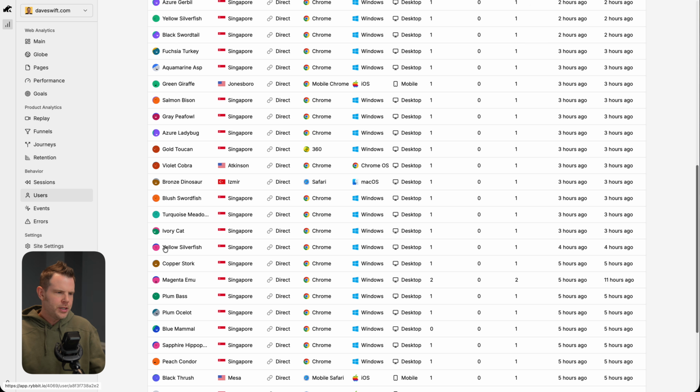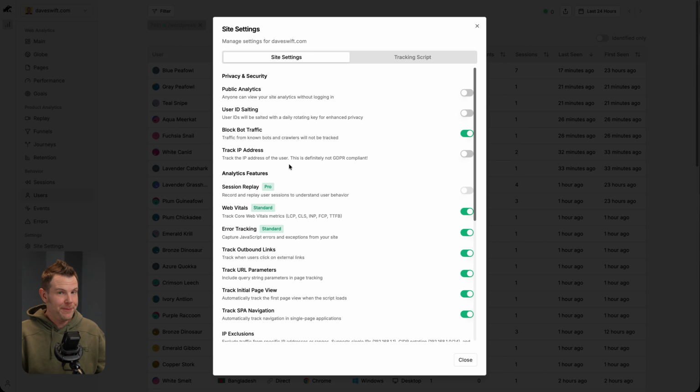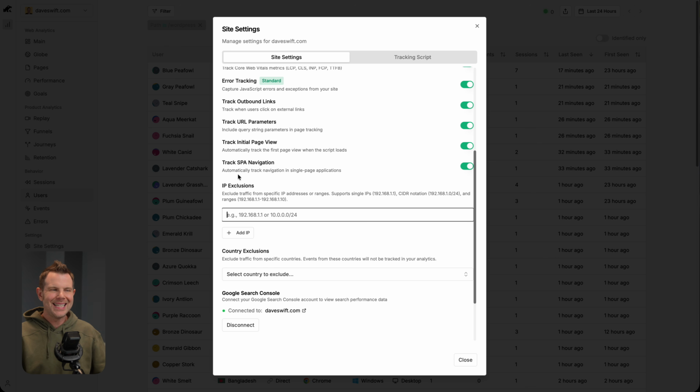If I wanted to see which pages Magenta Emu hit, I can just click on the user. I can see they've been to the website 3 times, visiting 3 different pages. They're on a Windows computer and looks like they are located in Singapore. Now, if you want to, in the site settings, you can track their IP address. As they say, this is definitely not GDPR compliant, but the option is there. If you do this, you should use a cookie consent banner to make sure that you're actually getting consent to track someone's private information.